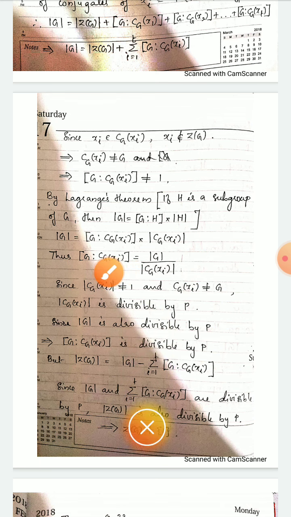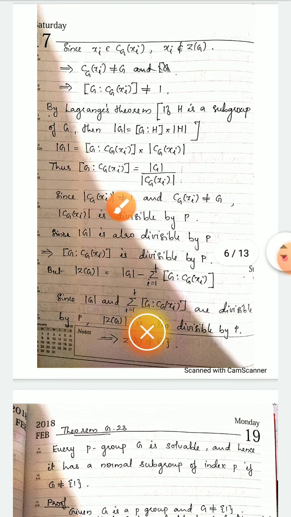Okay, now we know that the order of Cg of xi is not equal to 1, because we have taken C1, C2, where C1 is Cg of X1, as conjugacy classes with cardinality larger than 1.